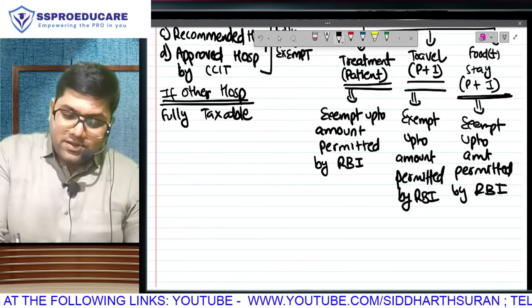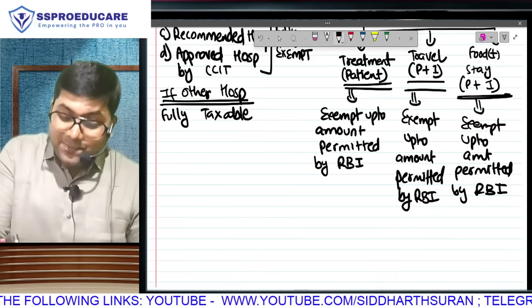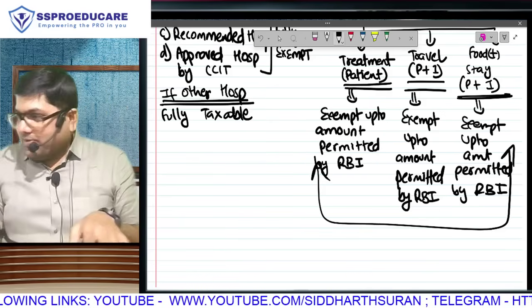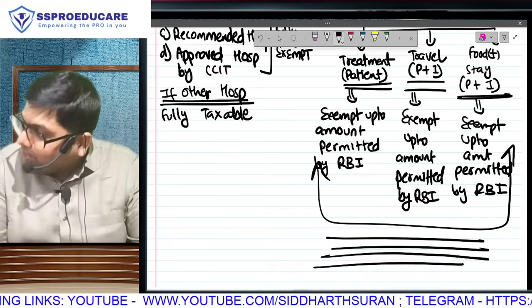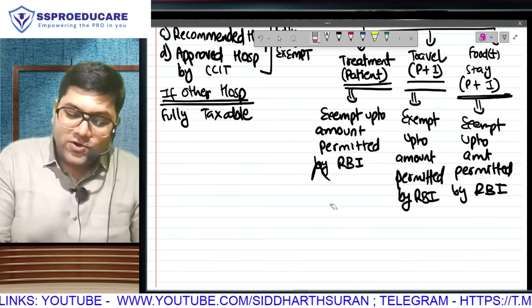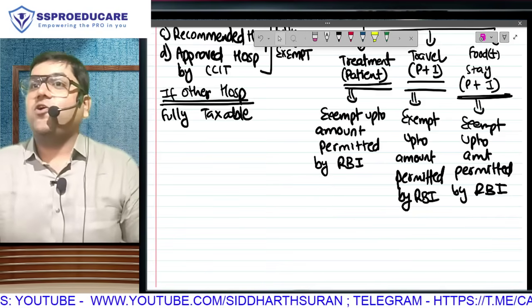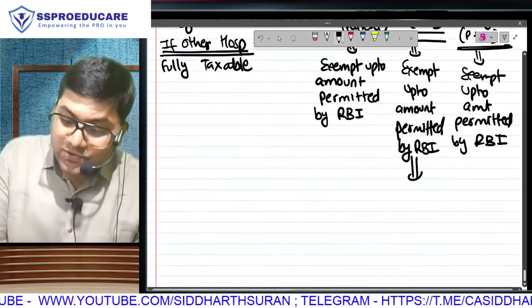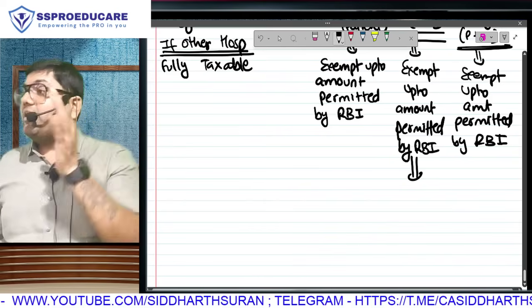Sir, man mein she is not saying sir also. Ae pagal, can't you just combine all of them in one bracket and say exempt up to amount permitted by RBI? Dekho, don't know about you, but the teacher is all in all senses, because who told you this is over? There is some catch.